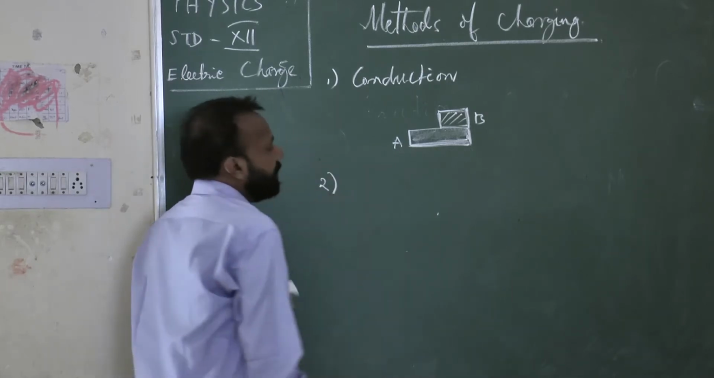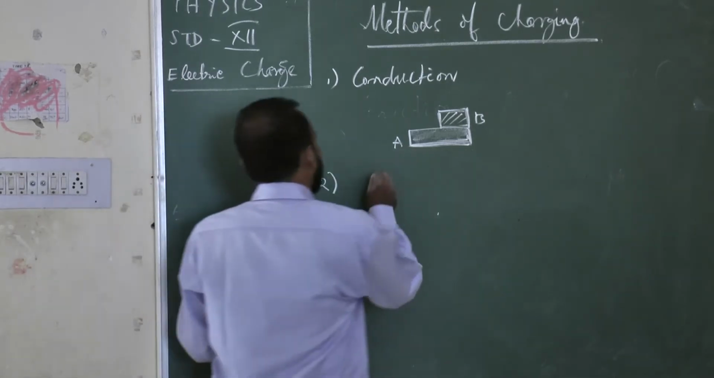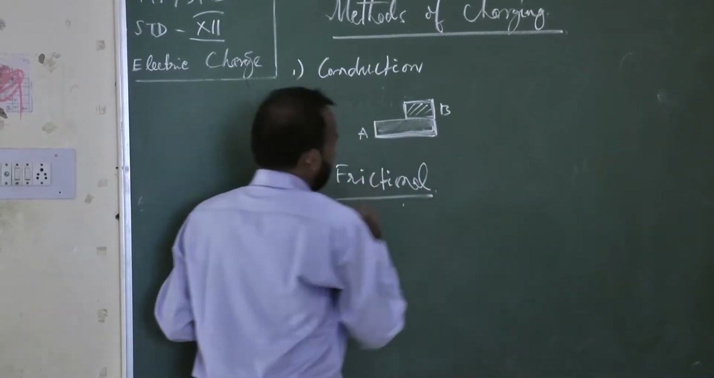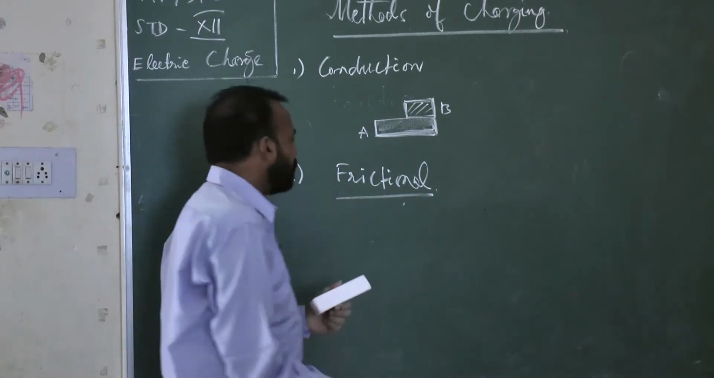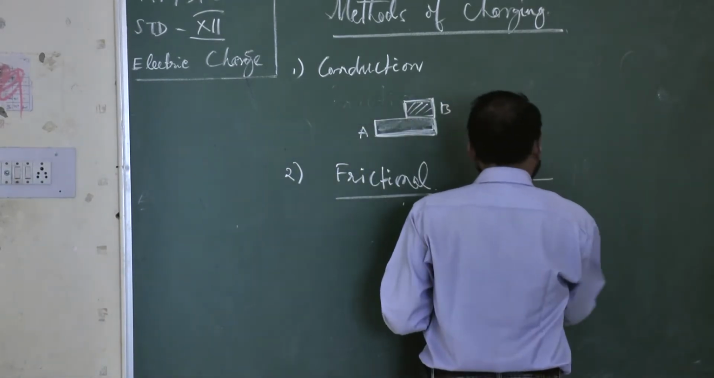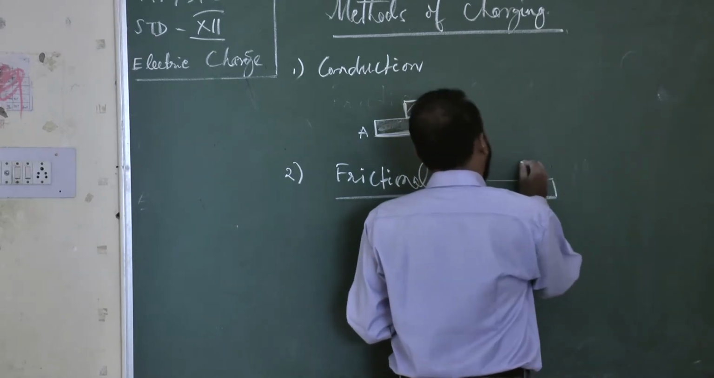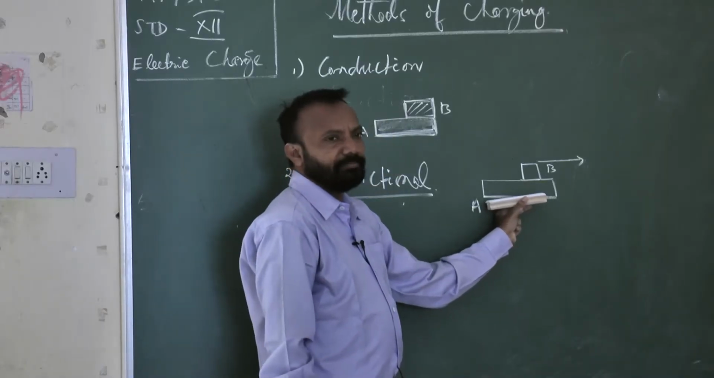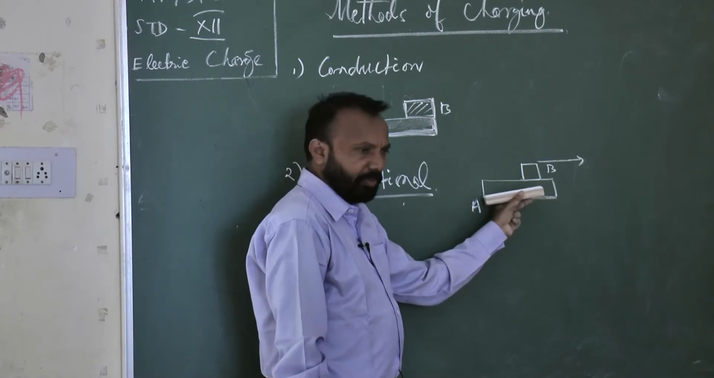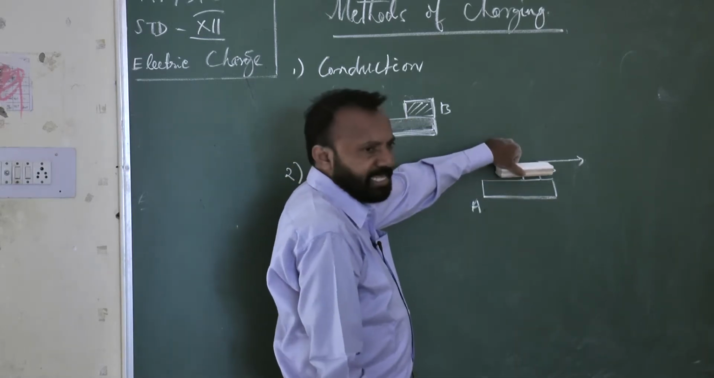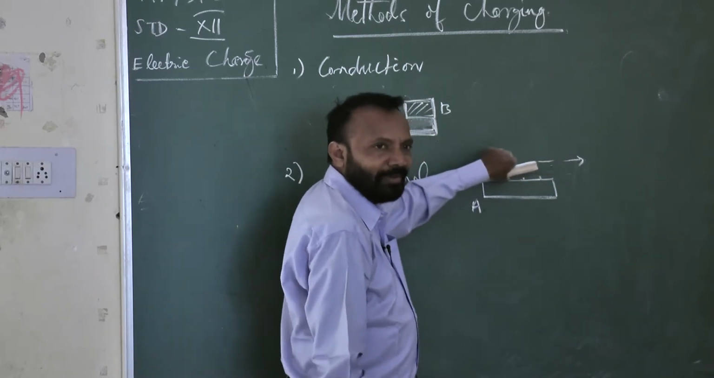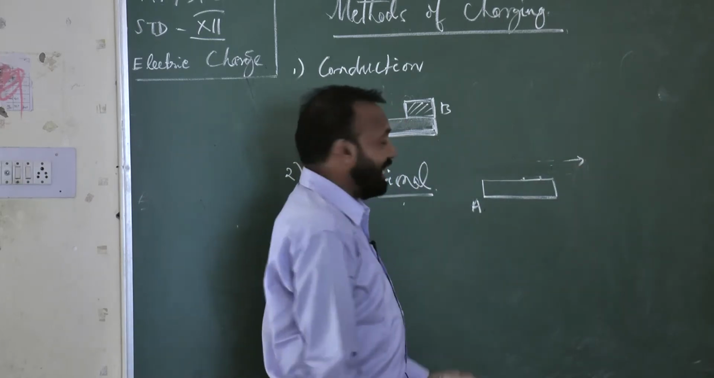The second method is what? The frictional method. Frictional method is also one of the methods of charging. So you see, this is body A and this is body B. Body A is a charged body, and body B is another body, and body B is slid over body A.